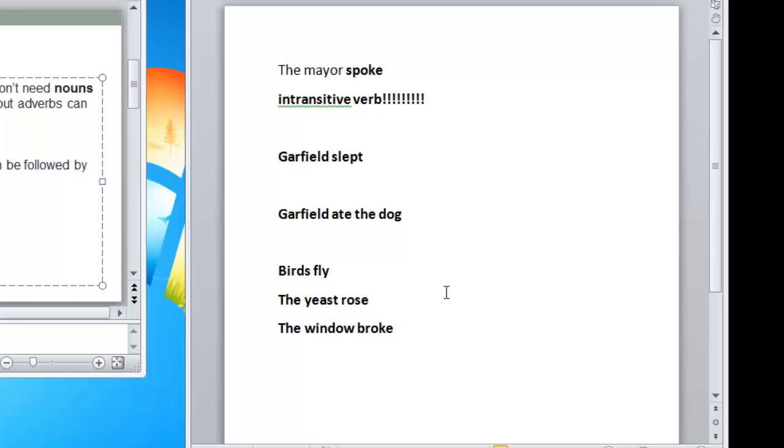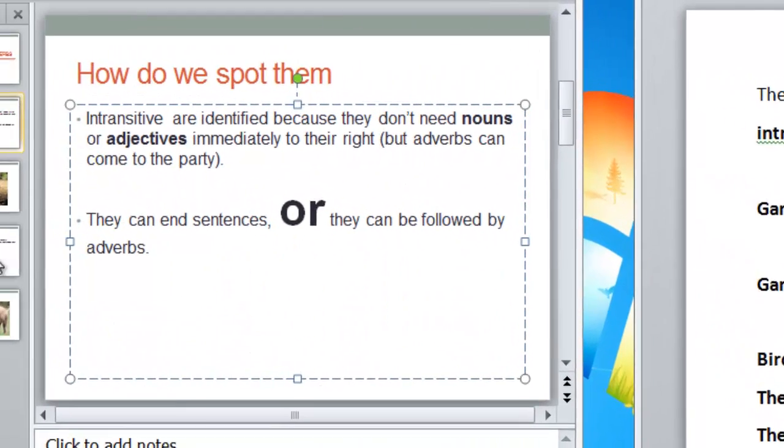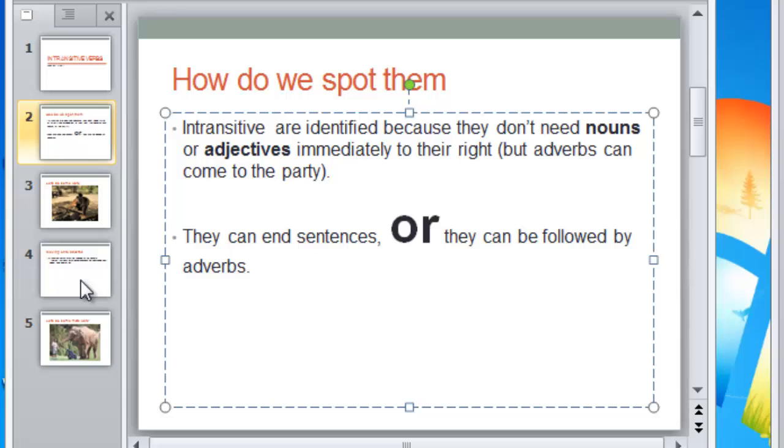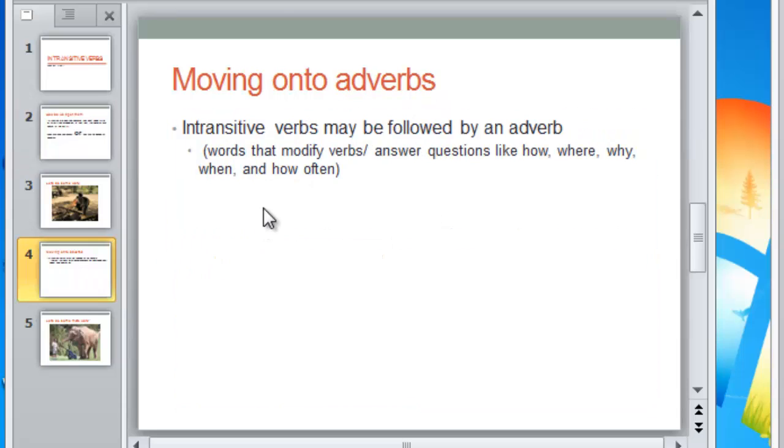Wow, I bet those are some really awesome sentences. Now that we've done some work with our intransitive verbs, we notice that they are ending sentences. Remember, though, intransitive verbs can end sentences or they can be followed by adverbs. Adverbs, if you need help remembering, are words that modify verbs.